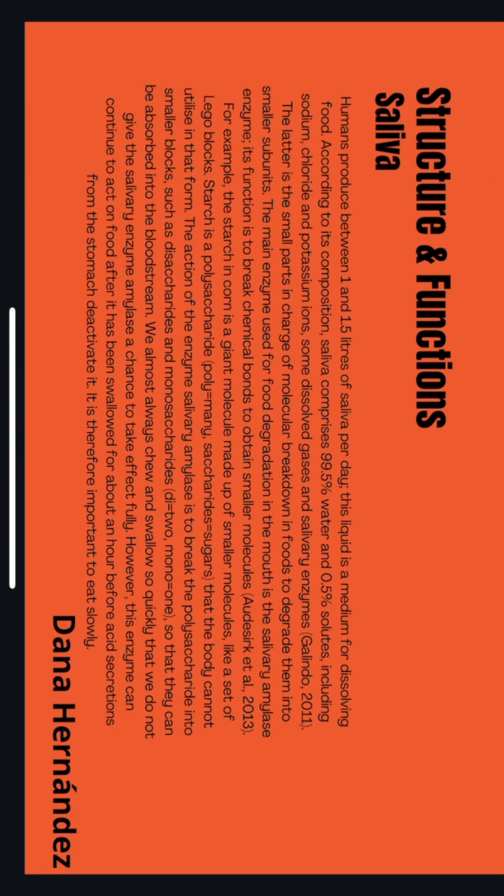Structure and function. Saliva. Humans produce between 1 and 1.5 liters of saliva per day. This liquid is a medium for dissolving food. According to its composition, saliva comprises 99.5% water and 0.5% solutes, including sodium, chloride, and potassium ions, some dissolved gases, and salivary enzymes. The latter are a small part in charge of molecular breakdown in foods to degrade them into smaller subunits. The main enzyme used for food degradation in the mouth is the salivary amylase enzyme. Its function is to break chemical bonds to obtain smaller molecules. For example, the starch in corn is a giant molecule made of smaller molecules, like a set of Lego blocks.